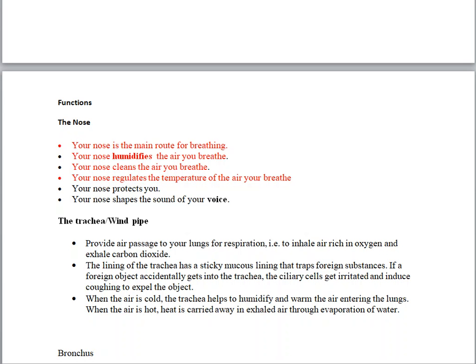All right. The other functions, the ones that I've highlighted in red, are the most important, or maybe the ones that are at your level. But we have the fifth one, which is that your nose protects you, and this is how it protects you. It has numerous nerve endings, and the work of the nerve endings is to regulate your sense of smell.